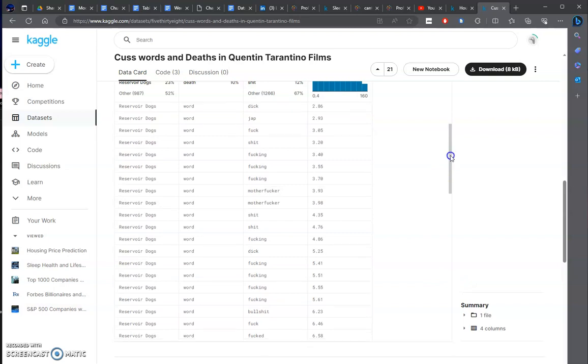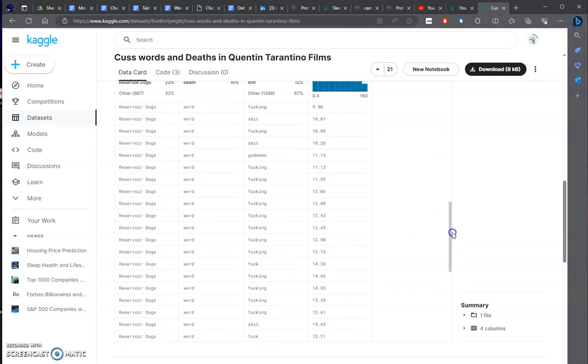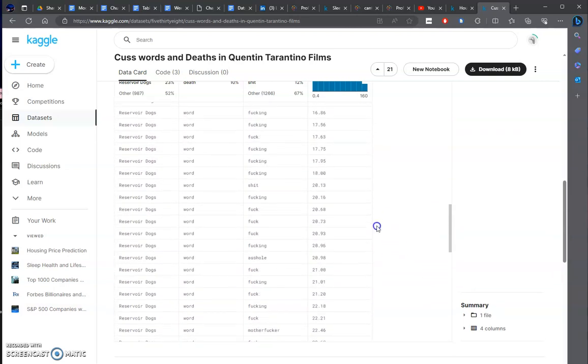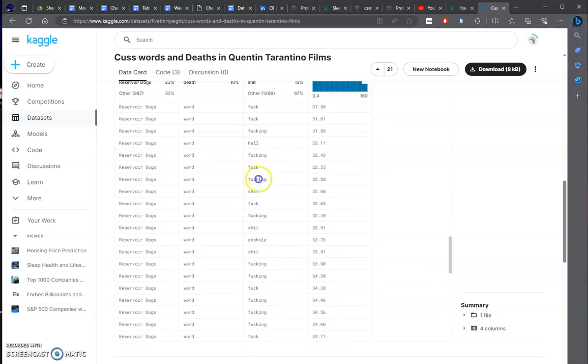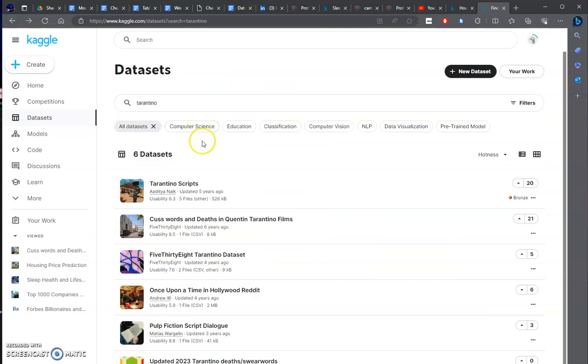You can have statistics on swearing, okay? This is a whole ton of stuff. Reservoir Dogs. I don't know if you watched Reservoir Dogs before. Could be something else. So far, I've already worked with multiple data sets, so I remember.